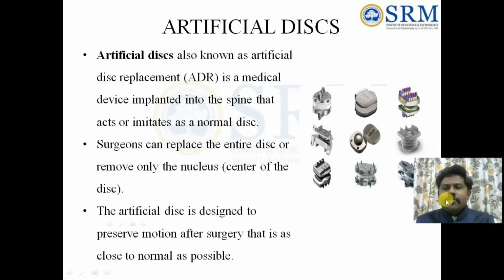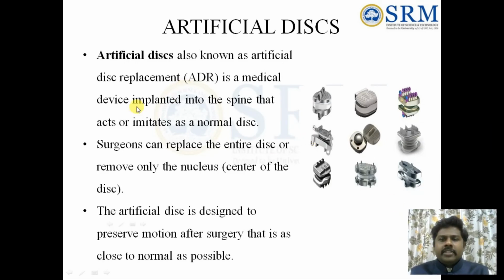In the non-fusion type implants, what are the different things there? The artificial disc, which is called artificial disc replacement. Suppose the intervertebral disc is going for failure, we can put this type of disc over there, and they can go for surgery on that part, and the normal range of motion can be regained. The surgeons will replace the entire disc, removing the nucleus as well, and they will go for this type of implant.